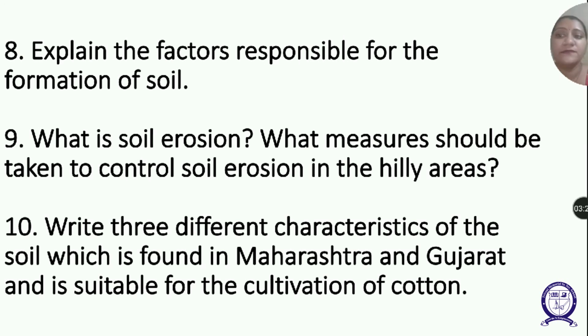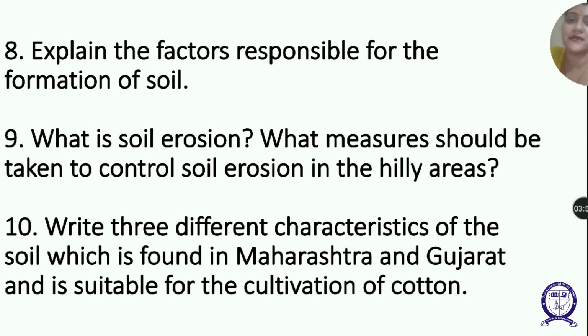So now our last question of this chapter is question number 10. Write three different characteristics of the soil which is found in Maharashtra and Gujarat and is suitable for the cultivation of cotton. So that soil name is black soil, that is found in Maharashtra and Gujarat, and its characteristics are: black soils are known as Regur soil.